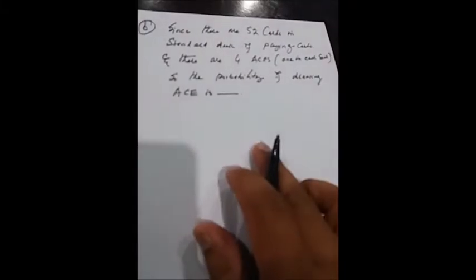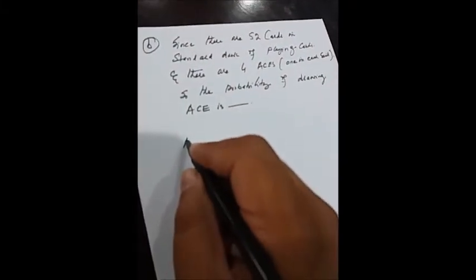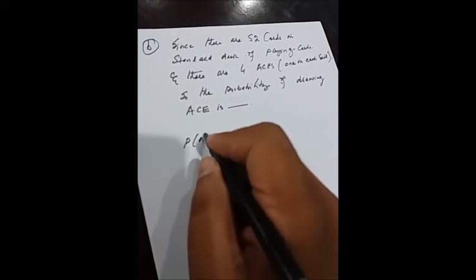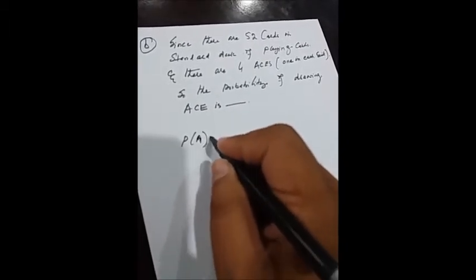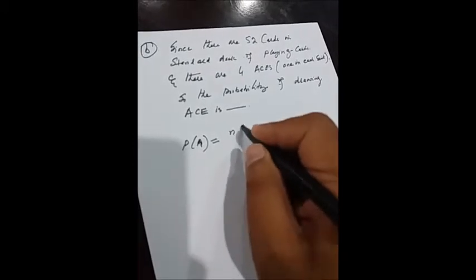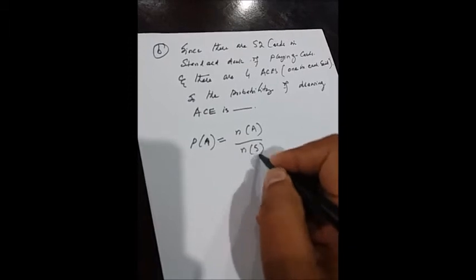As per the general formula, the probability of an event A is equal to the number of elements in A divided by the number of elements in S.